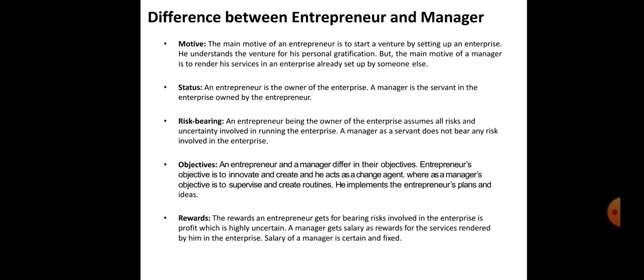In terms of reward, the reward an entrepreneur gets for bearing risk in the enterprise is profit, which is highly uncertain. The manager gets a salary as a reward. Profit is the reward for an entrepreneur and salary is the reward for the manager. So the salary of the manager is certain and fixed, as the profit of the entrepreneur is uncertain.